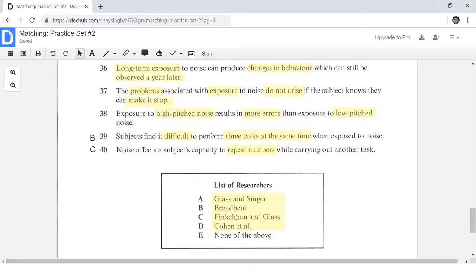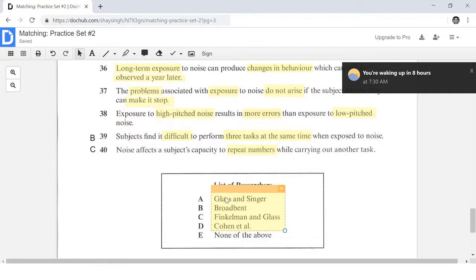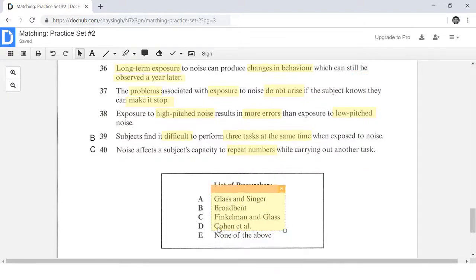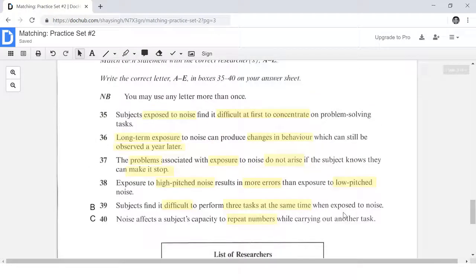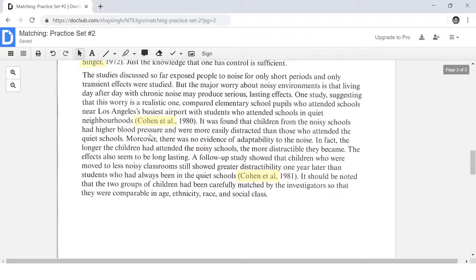All right, so we've got these two knocked out. Let's do D next, because Cohen et al. only appears twice, which is still less than Glass and Singer. Glass and Singer appears a few times, so let's do Cohen et al. next. So this keyword appears down here, it appears twice.